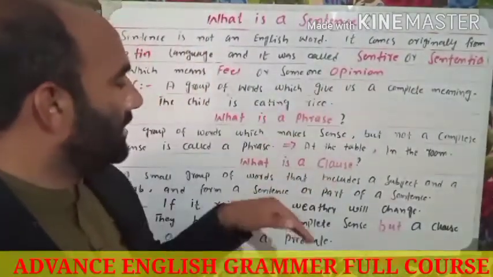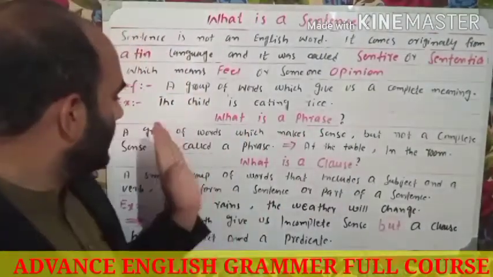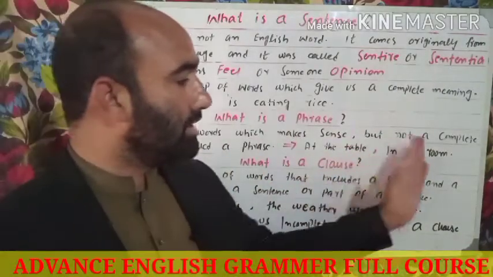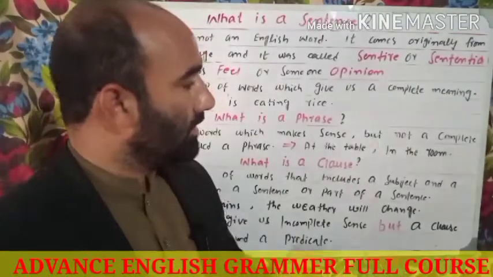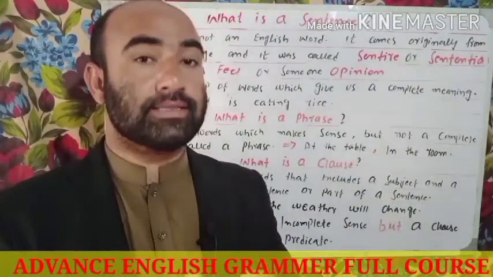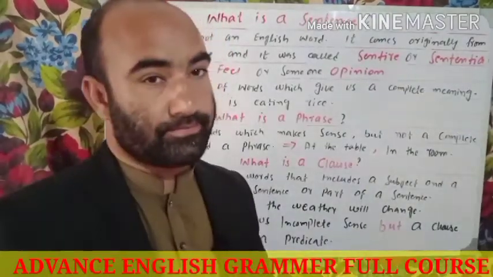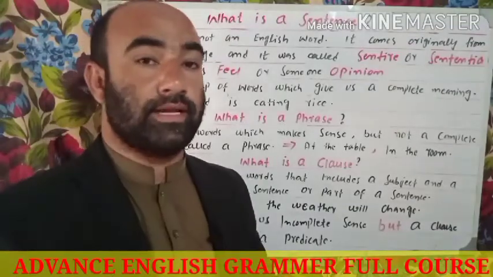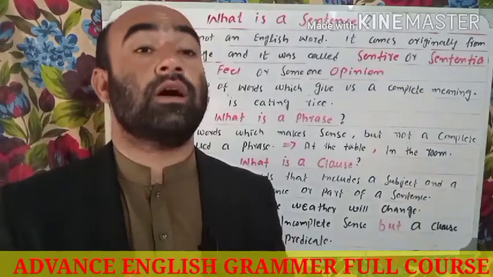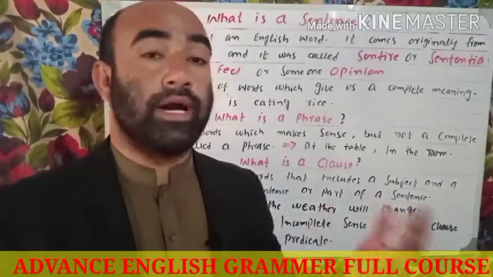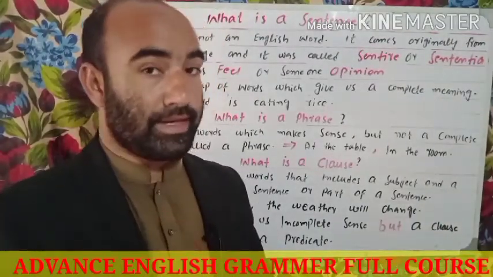Now we are talking about what is a phrase. Let's talk about this term. A group of words which makes sense but not a complete sense is called a phrase. Remember this point here: a phrase does not have a subject and a predicate. It gives us a sense but not a complete sense. It requires some other words to complete its meaning.